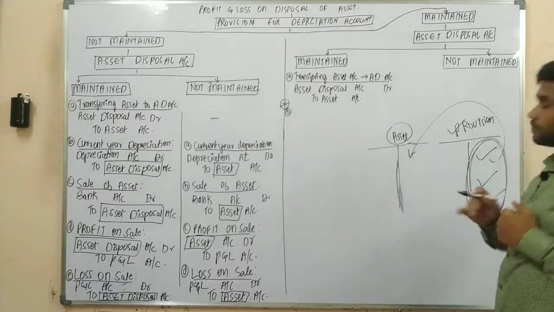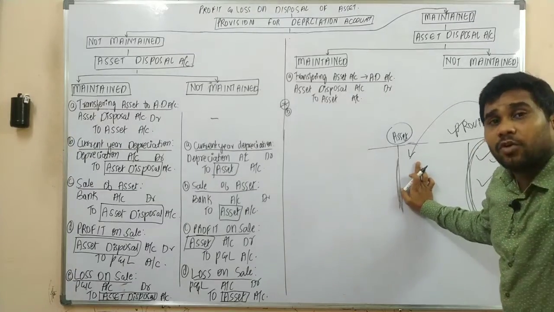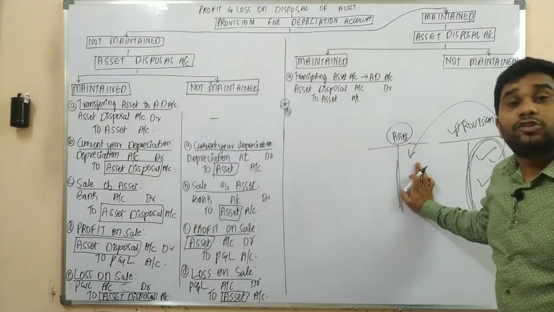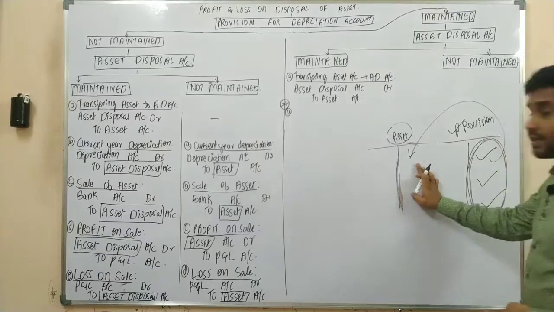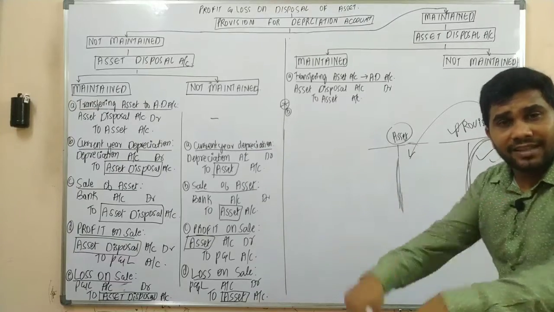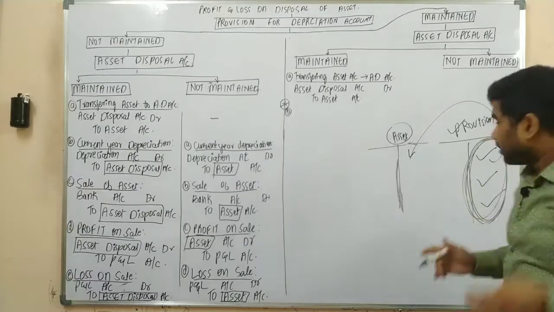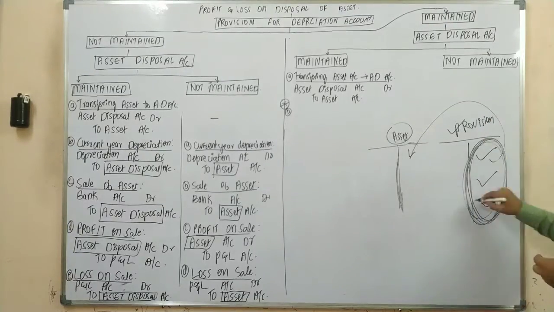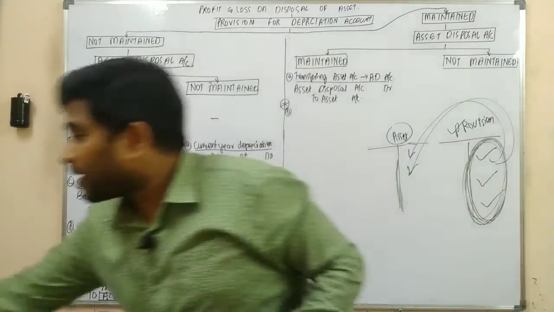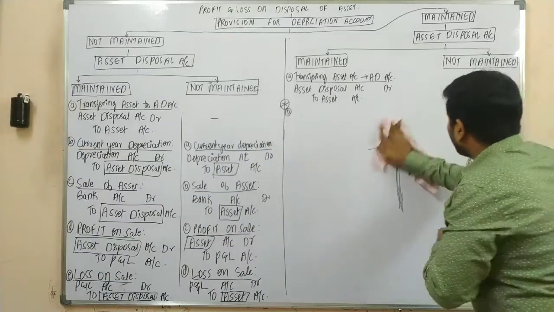it should be transferred here. Yes or no? As we need to know the profit or loss on sale of the asset, it should be depreciated. Yes or no? So as the asset is maintained at original cost, and today we are selling the asset, the accumulated depreciation for the previous years should be transferred to your asset account. Yes or no?